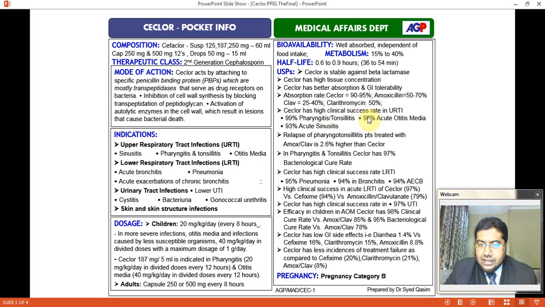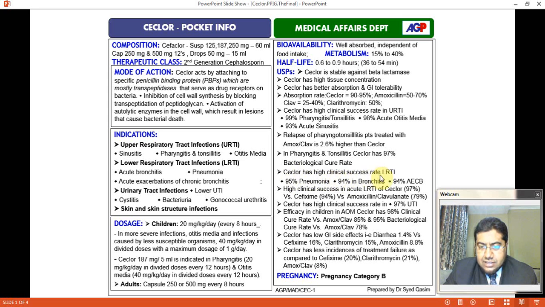Ceclor has high clinical success rate in upper respiratory tract infection, that is 99% in pharyngitis and tonsillitis, 98% in acute otitis media, 93% in acute sinusitis. Relapse of pharyngotonsillitis patients treated with amoxiclav is 2.6% higher than with Ceclor. In pharyngitis and tonsillitis, Ceclor has 97% bacteriological cure rate.